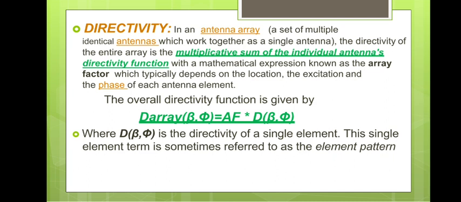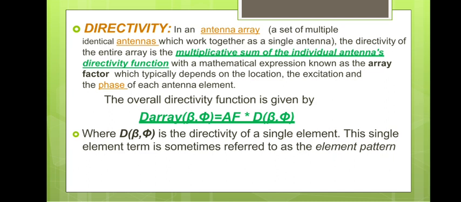So the array factor is a mathematical expression which typically depends on the location, the excitation, and the phase of each antenna element. So it completely relates to the phase. Okay, so the directivity of the array D of theta comma phi is equal to the array factor into the directivity d of theta comma phi.